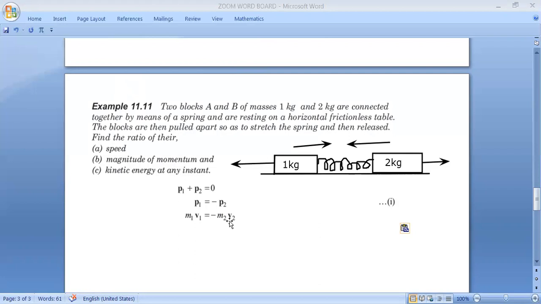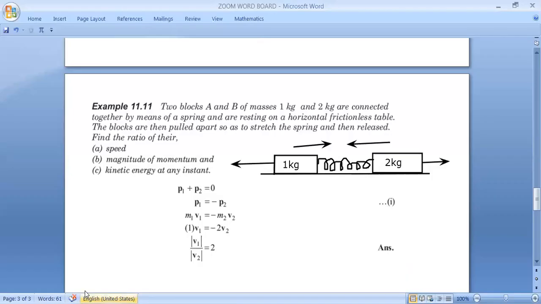You put the values of masses and you are going to get the answer. I think the ratio will be 2. Put the value of m1 as 1, m2 as 2. Then the magnitude of velocity is nothing but the speed. The speed ratio is 2. It's a very good and easy question.